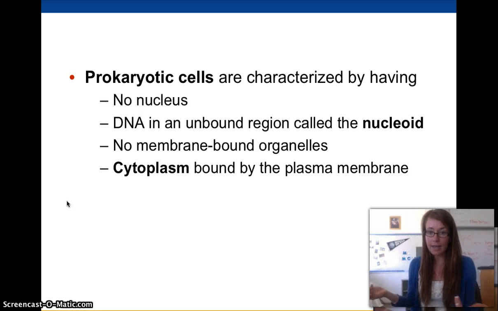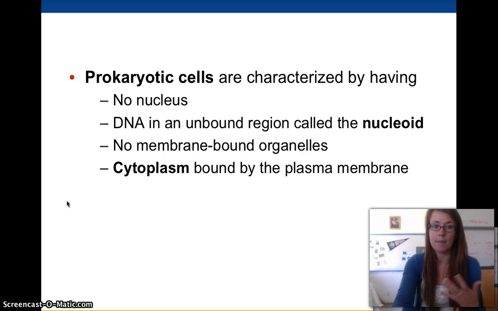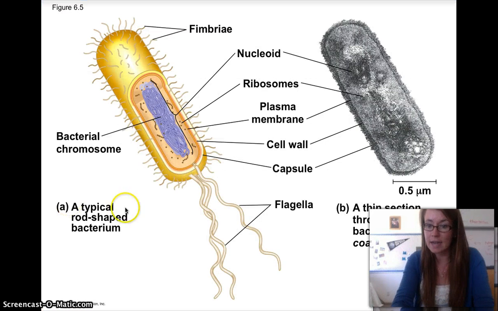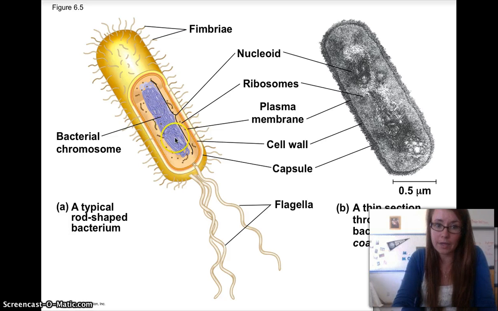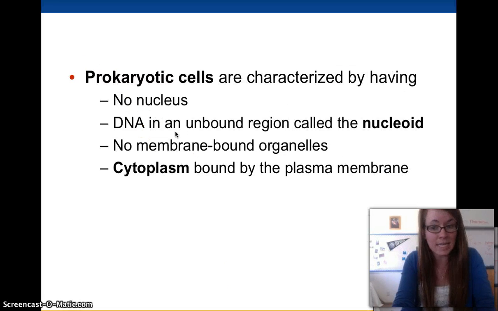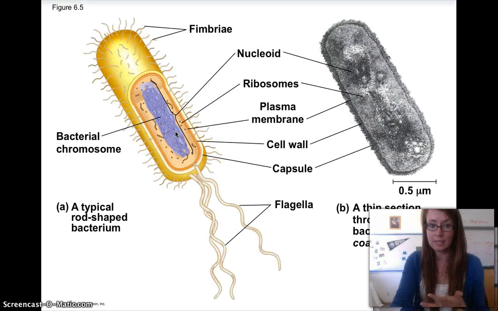They still have DNA, but instead it's kept inside this unbound region inside the cell right here called the nucleoid. It's all clumped together in what's called a nucleoid, but it is not a nucleus. They have no membrane-bound organelles, which means that none of their organelles are kept in by a membrane. There's a lot of those inside eukaryotic cells, but prokaryotic cells do not have those. And the cytoplasm, or the cytosol, is kept in by a plasma membrane. So they do have a plasma membrane and a cytosol.